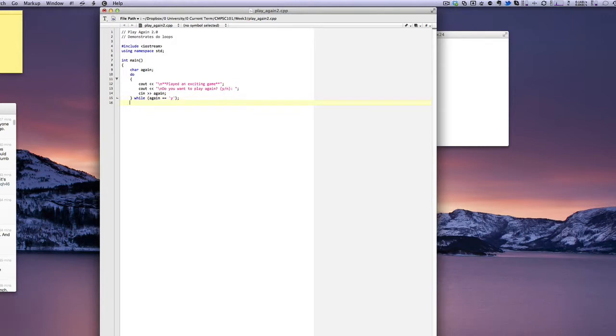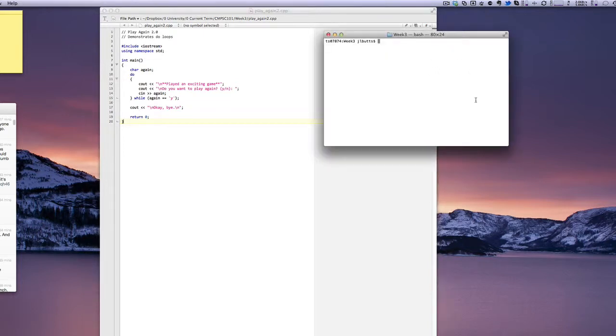So my loop will repeat as long as again is equal to y. Once again is no longer equal to y, we'll say okay, bye, and then we'll return 0 to end our main function, close out our main function. Now I'll save my file, and we'll come back over here and compile.